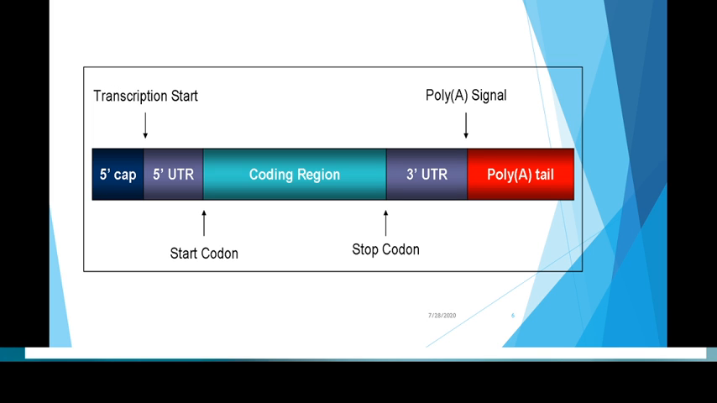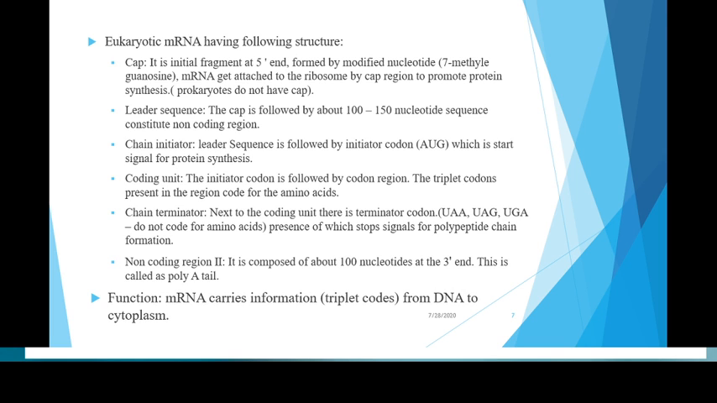The messenger RNA contains 5 main regions: cap, initiator codon, coding region, terminator codon and a poly A tail. First, cap. The cap is an initial fragment at the 5' end, which is formed by modifying a nucleotide, that is 7-methyl guanosine. This cap helps in attaching the ribosome to promote protein synthesis. In prokaryotes, the cap region is not found.